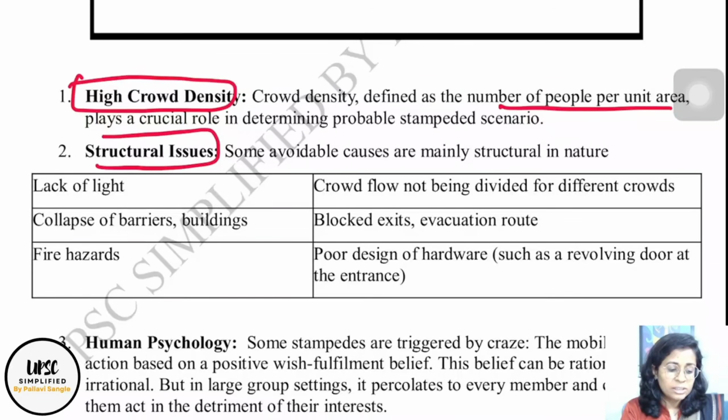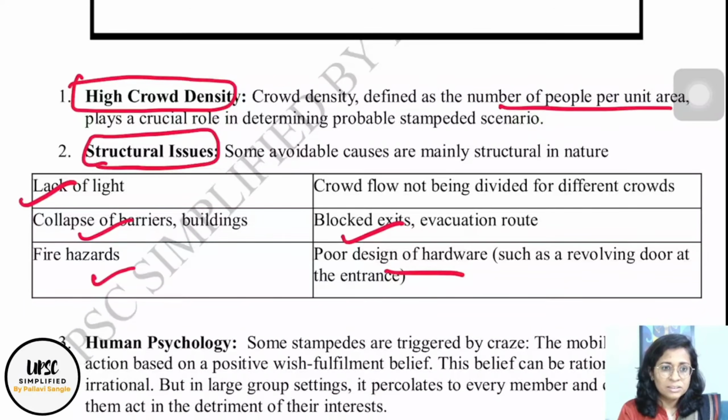Then there are structural issues like lack of light or collapse of barriers, fire hazards, blocked exits, no evacuation route, and poor design of hardware, let's suppose the barricade or the door. All these structural issues contribute to a stampede occurring.